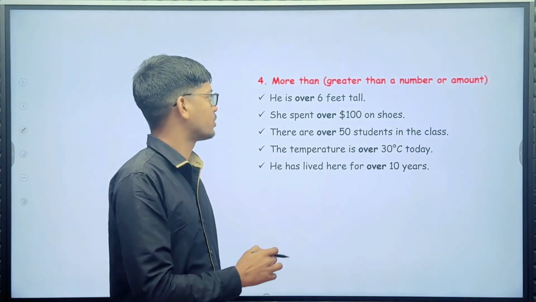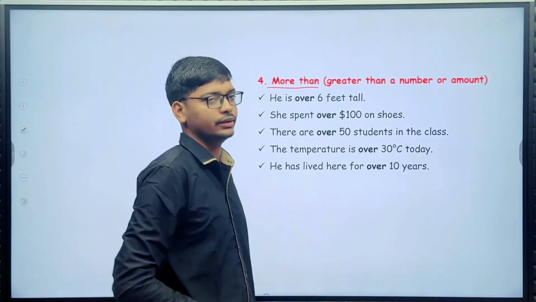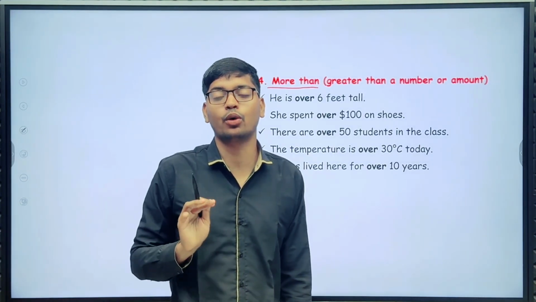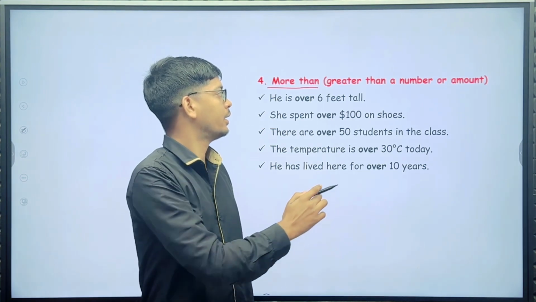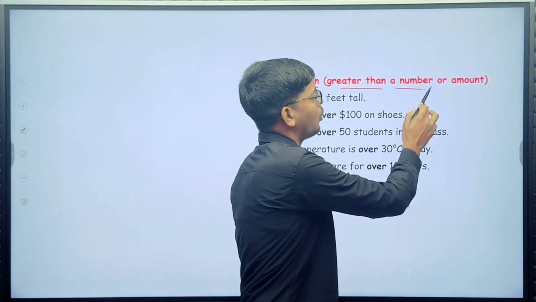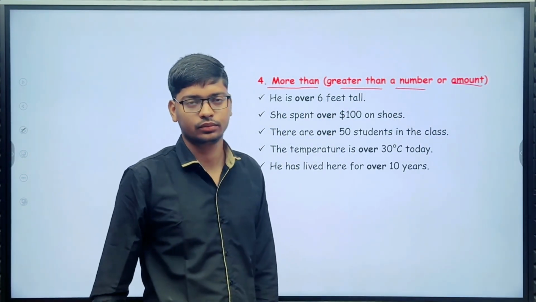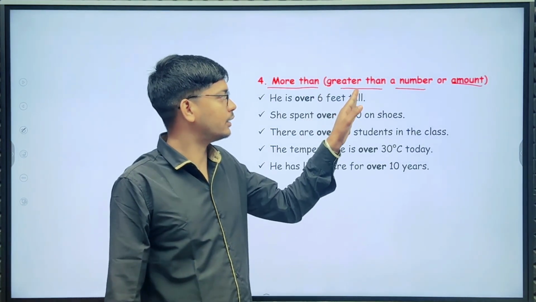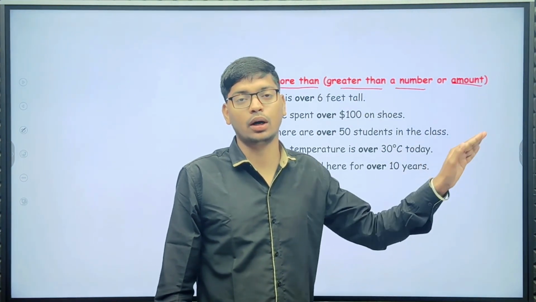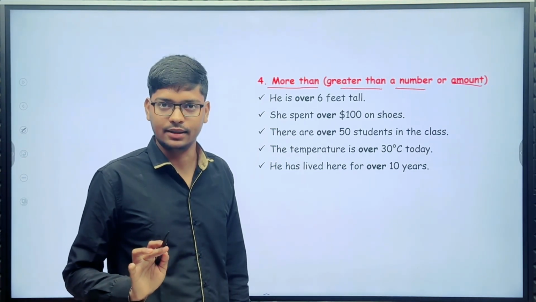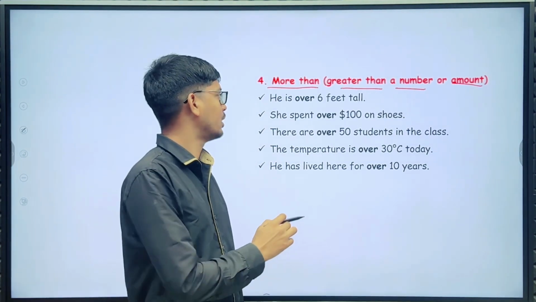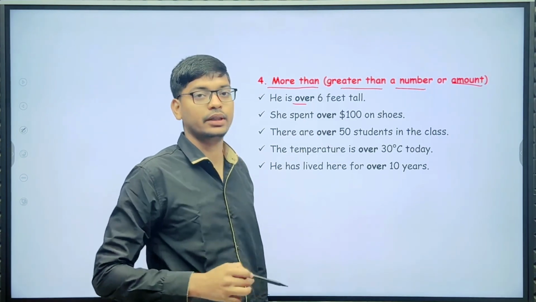The next use is more than. In the sense of more than, you can use over, meaning greater than a number or amount. Let's see examples.